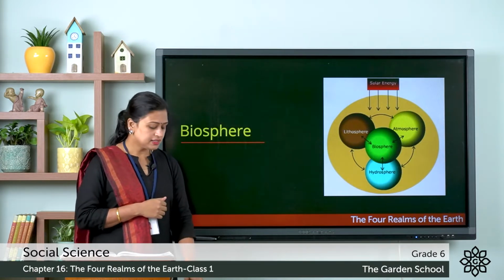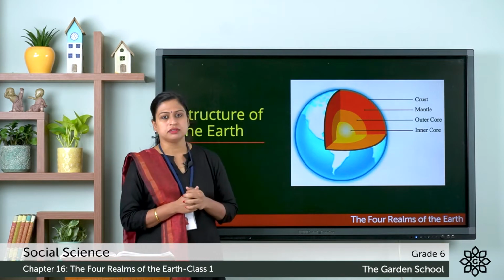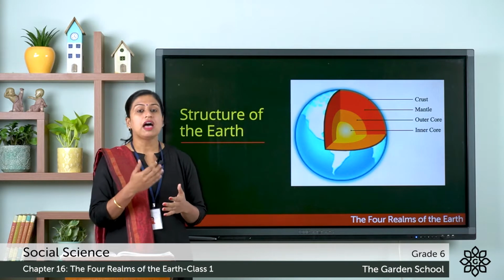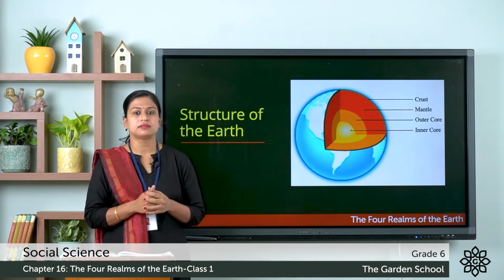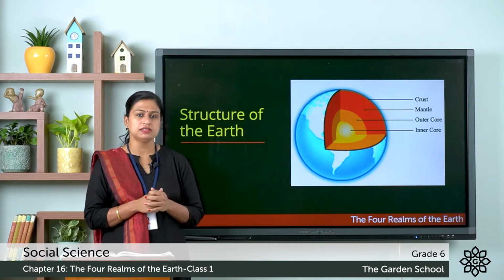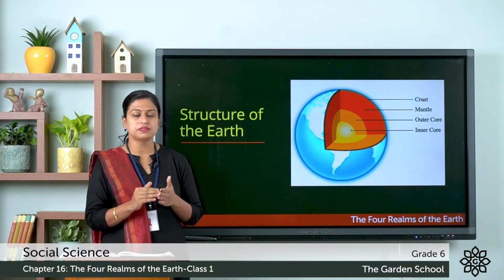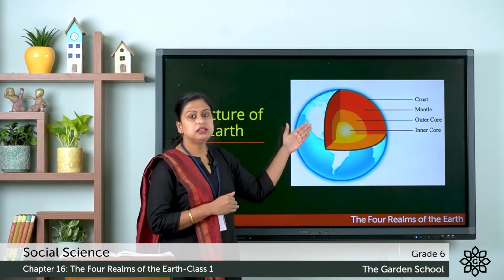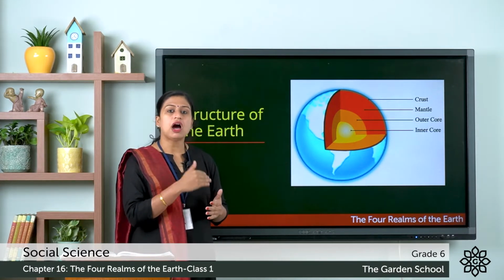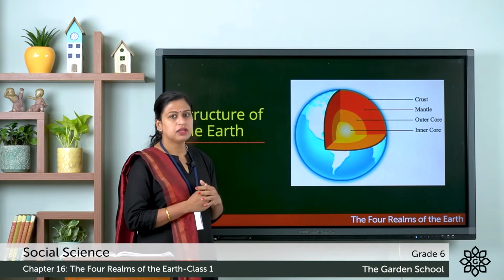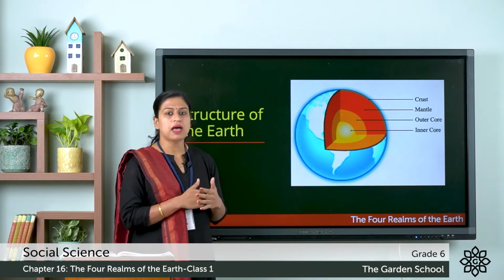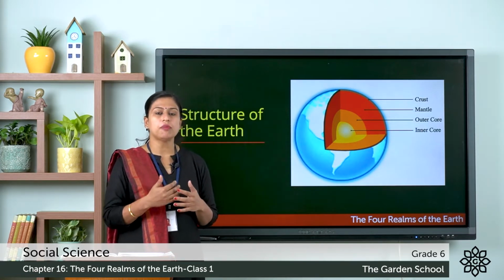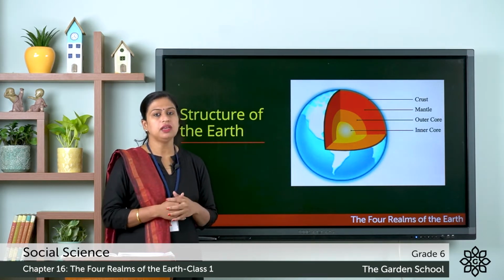Now let's discuss the structure of the Earth. Here you have to imagine Earth like an onion that has many concentric layers. Here the term concentric means circles or shapes having a common center. So here you can see the different layers of the Earth. The outermost layer is the crust, then below the crust comes the mantle, and below the mantle lies the core, and this core is made up of two layers, the outer core and the inner core.